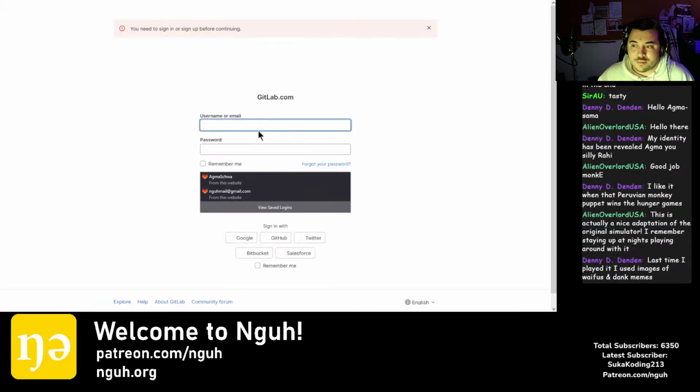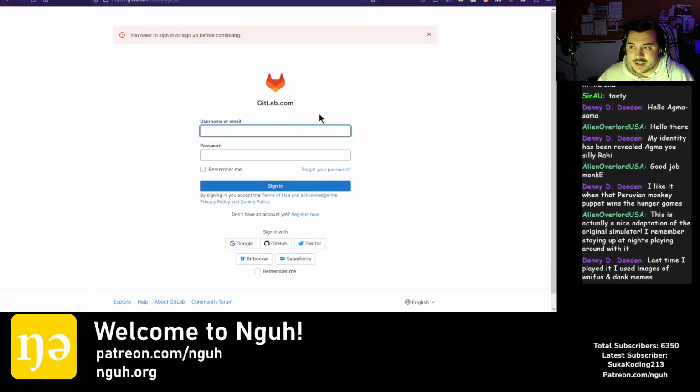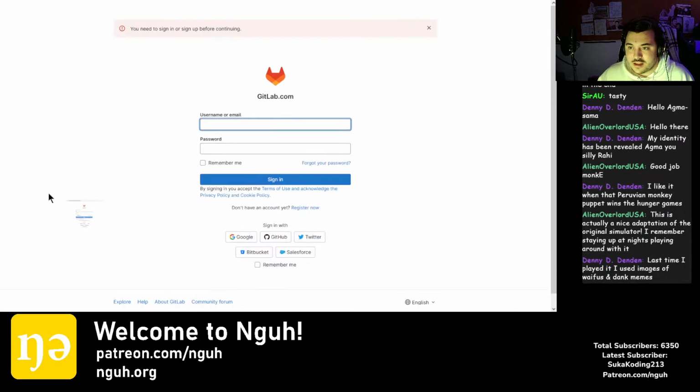All right, we're checking my browser. Okay, it wants me to sign in, to log into GitLab. That's the thing. We are using GitLab, and you need to make an account to create an issue. But I think the same is true for GitHub. You can't just file an issue without being logged in.